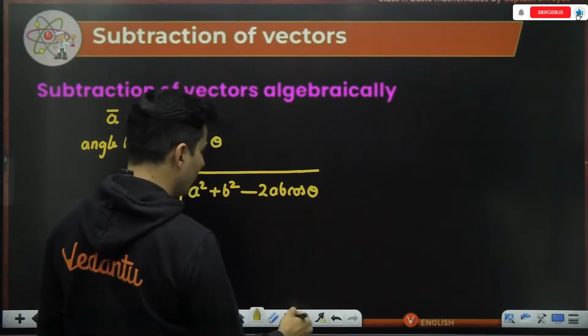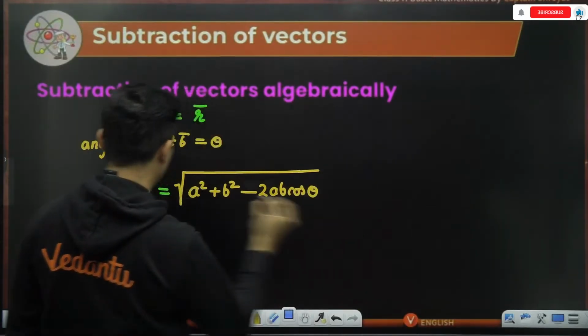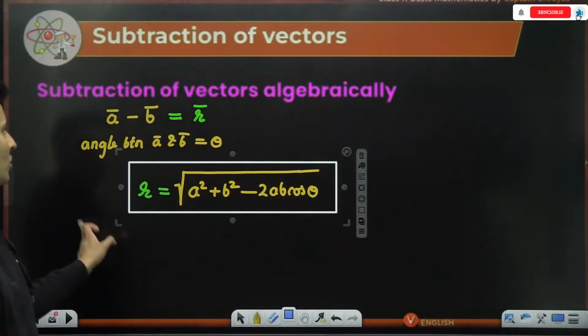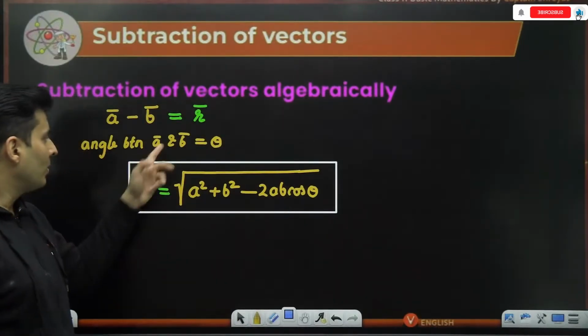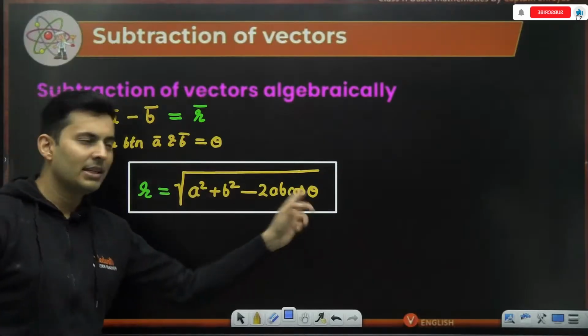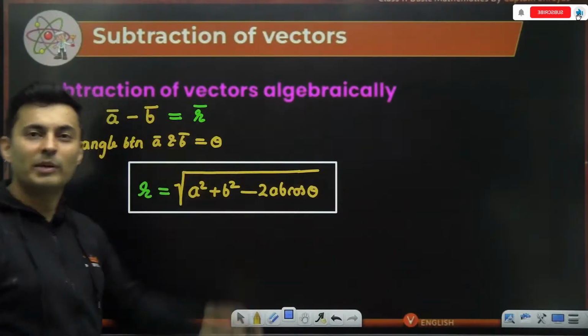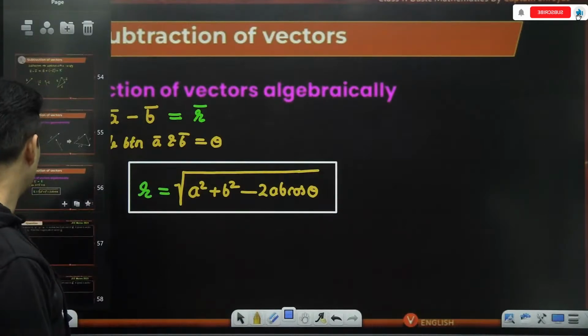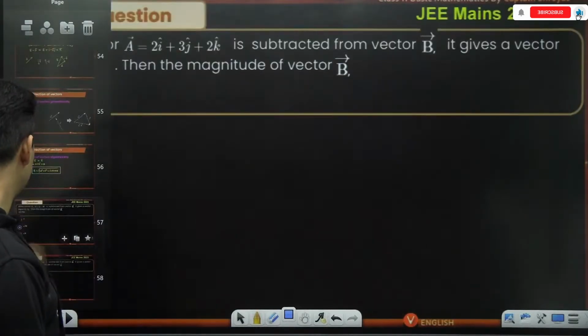That's the only difference, that's it, which you should remember. A lot of times you might be asked questions on this. So for vector subtraction, wherever you saw that plus, instead of that you have minus 2ab cos theta. Let me show you a beautiful example on that, which came in JEE.